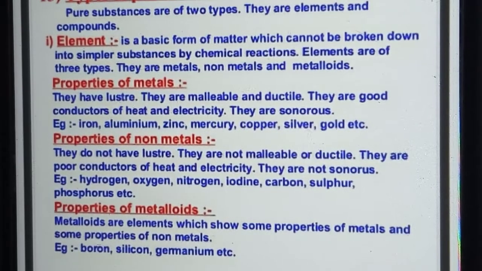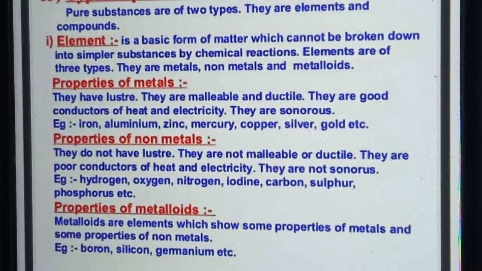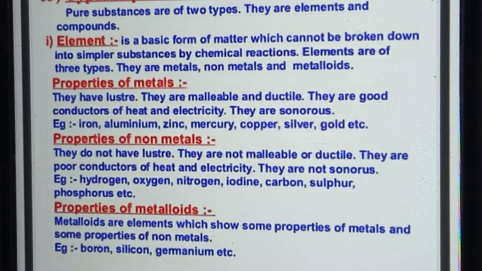Next we are going to see about pure substances, types of pure substances. Till now we were reading about how we can separate the constituents from a mixture, miscible or immiscible things, with the help of some special techniques like centrifugation, chromatography, evaporation, sublimation, etc. Now we are going to see about the types of pure substances.